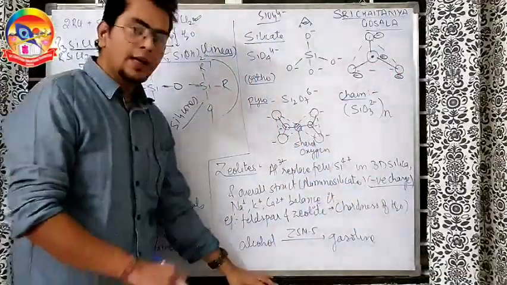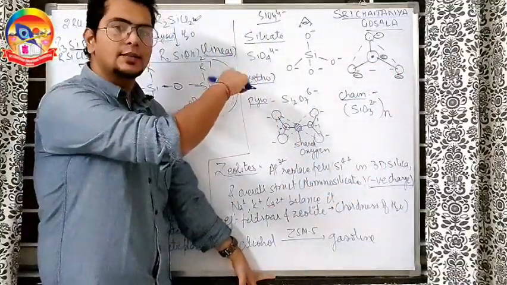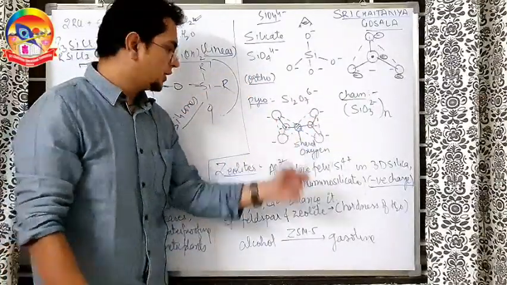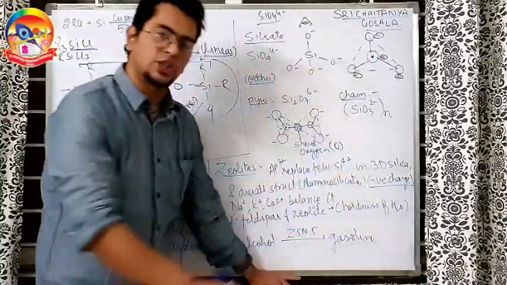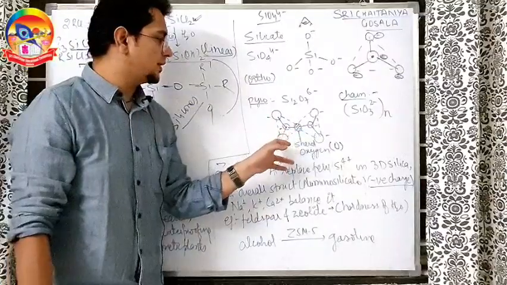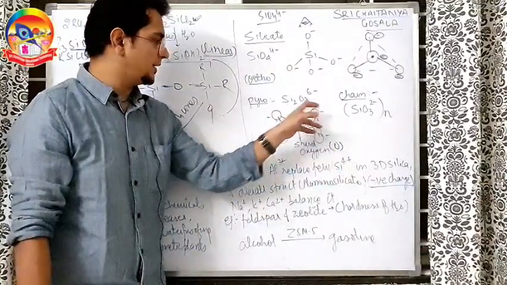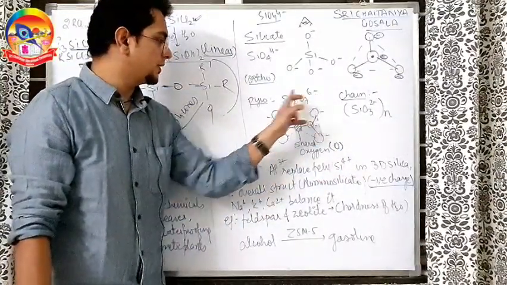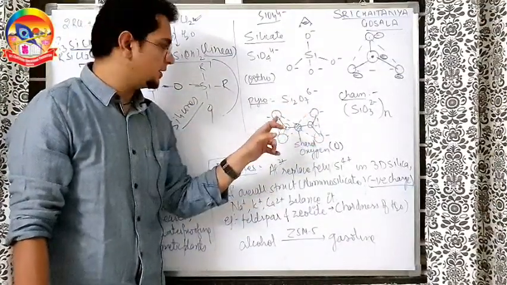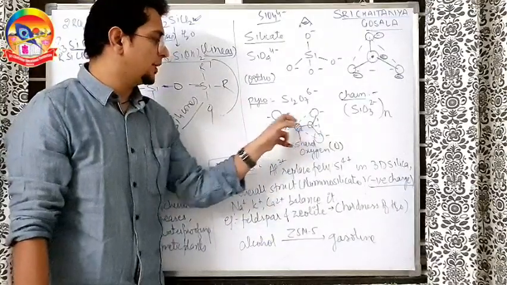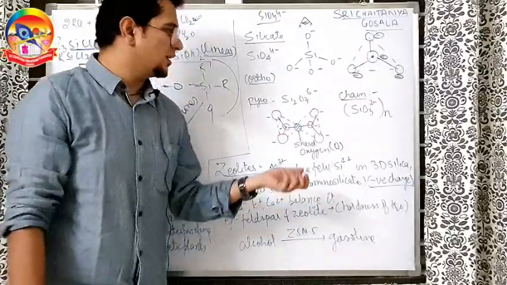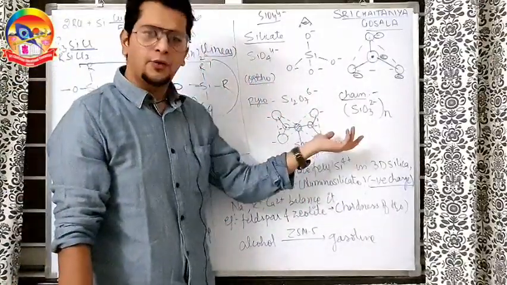What is pyrosilicate? Pyrosilicate is when 2 such silicates come together. So when 2 such orthosilicates come, one oxygen is shared. The shared oxygen always has 0 charge. Whenever the oxygen is shared, there is no charge on the oxygen. Unshared oxygen will have minus, minus, minus. So 3 minus here, 3 minus here, total 6 minus. Oxygens are 1, 2, 3, 4, 5, 6, 7 oxygens are here. And 2 silicon, which I am not able to see, but 2 triangles means 2 silicon. So Si2O7 6 minus.